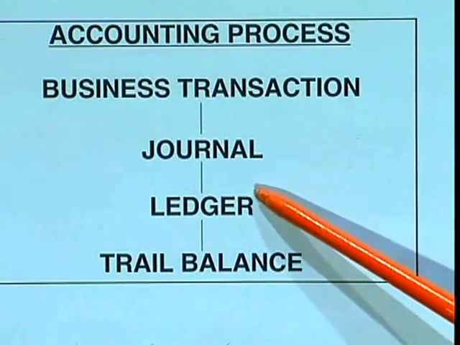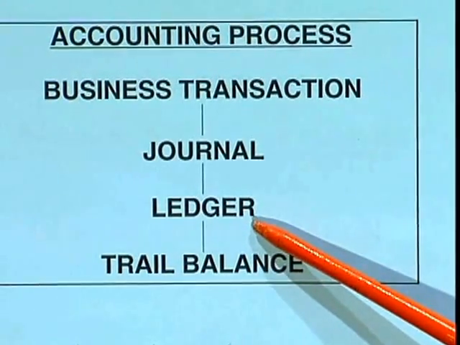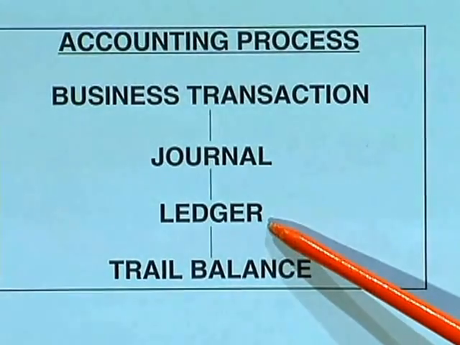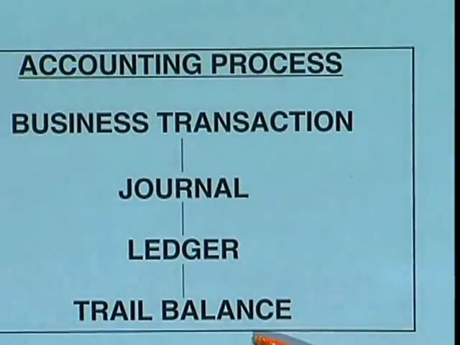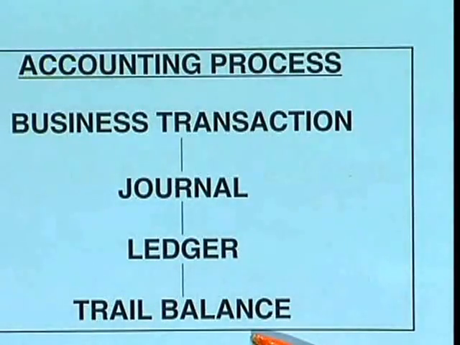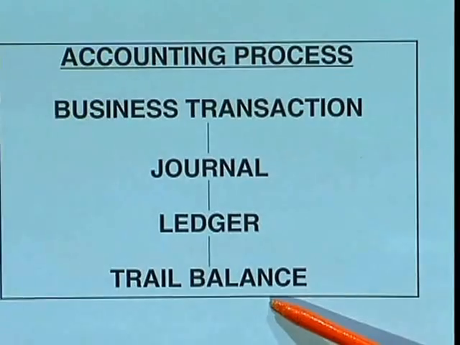Then we come to the second step, which is the ledger. Ledger, this is a book which contains a list of all the accounts in the business. So what is a ledger? It is a book which maintains all the accounts which are maintained in that particular business. So by seeing the journal, we will prepare the ledger. All these are interlinked. So from the ledger, we are going to prepare one more statement, which is called the trial balance. What is a trial balance?